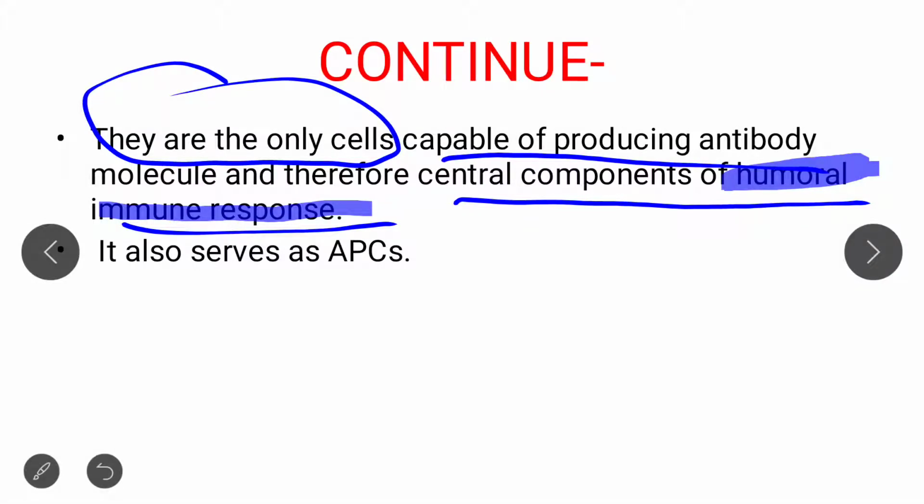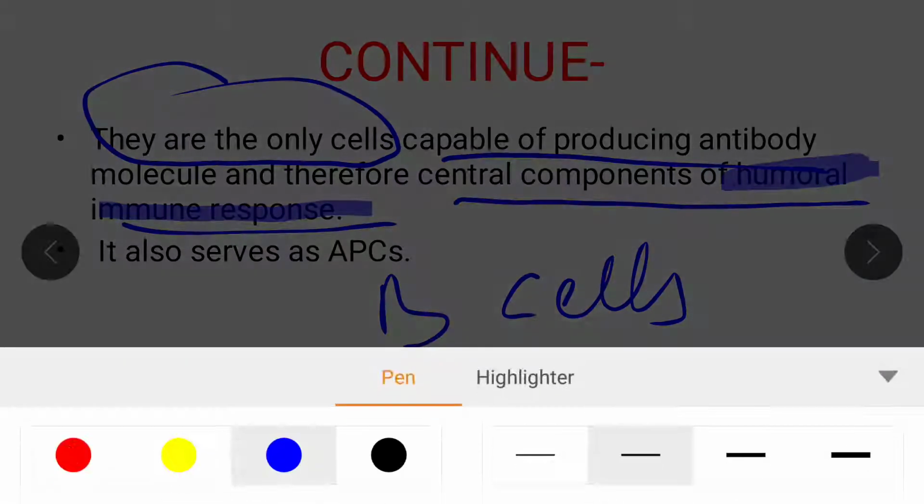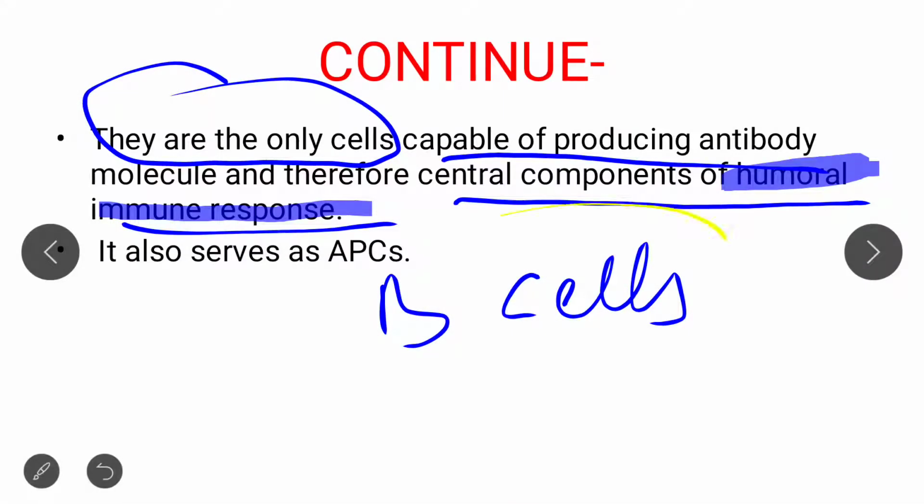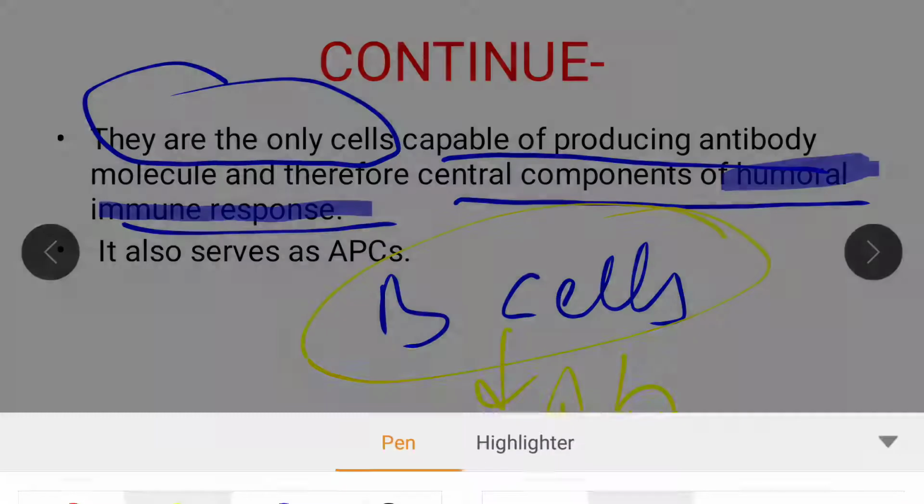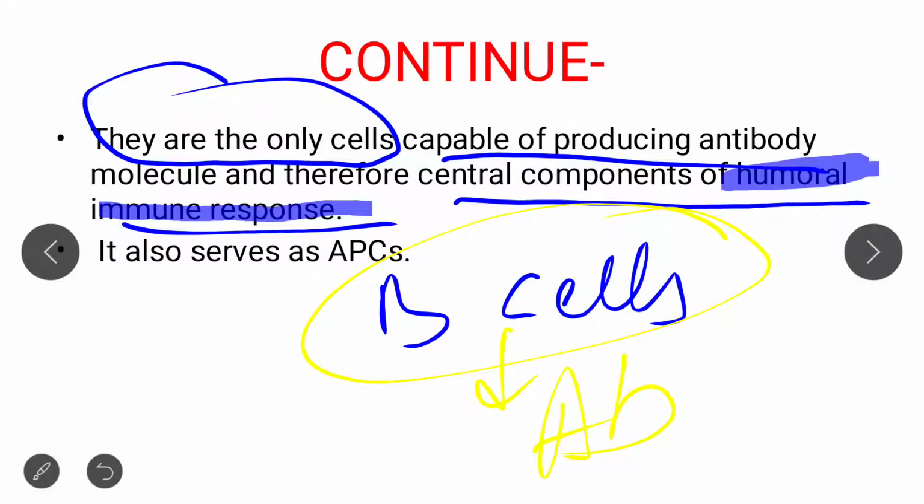B cells are the only cells capable of producing what? Antibody. So these B cells are the major or central component of the humoral immune response. Clear? And these are also a subset of antigen presenting cells.